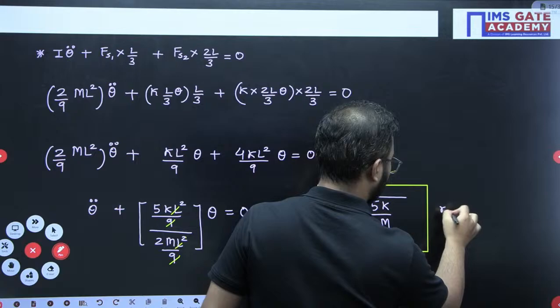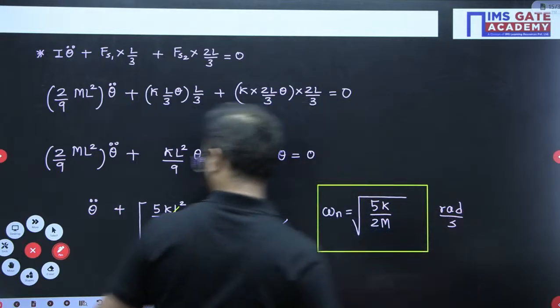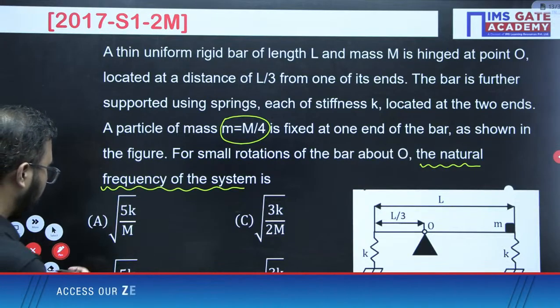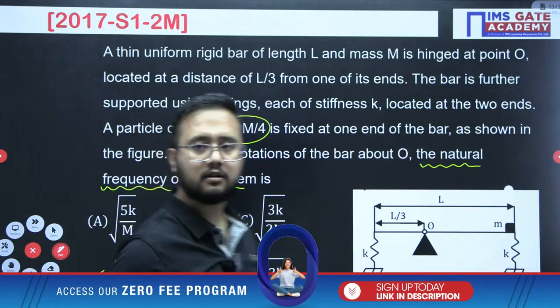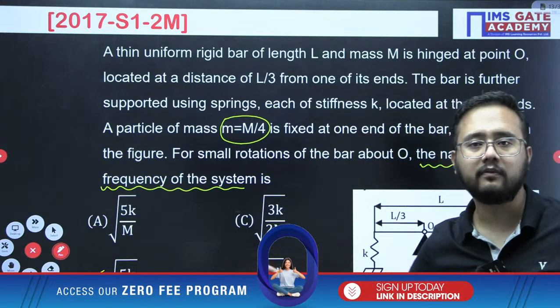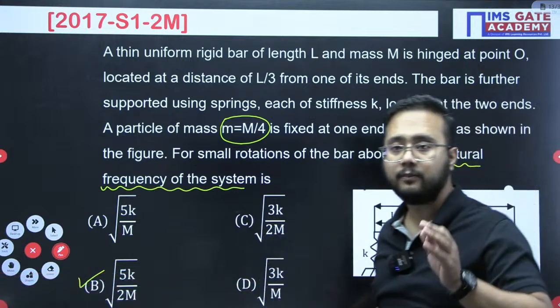Radian per second. So if I check here, option number B will be the correct answer. You can just cross check your answers as well. Option B, under root of 5K by 2M, will be the correct answer. So just please observe this part.